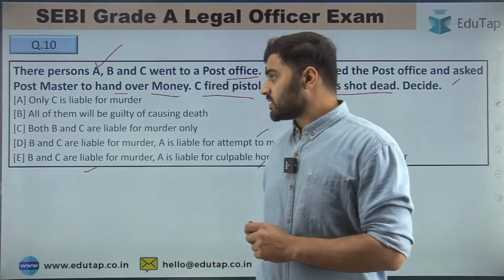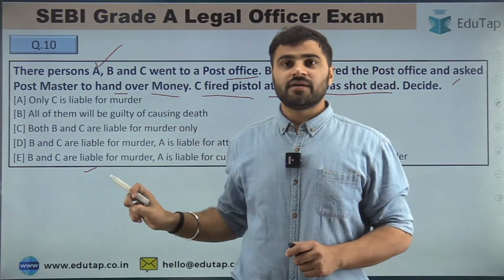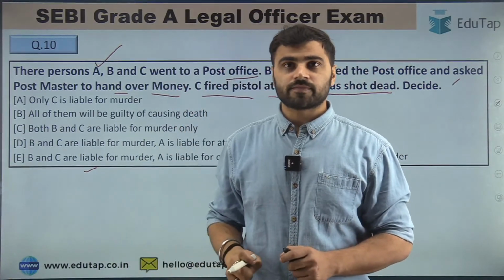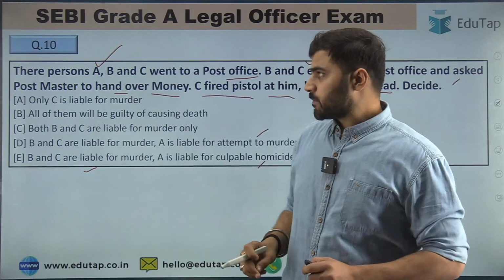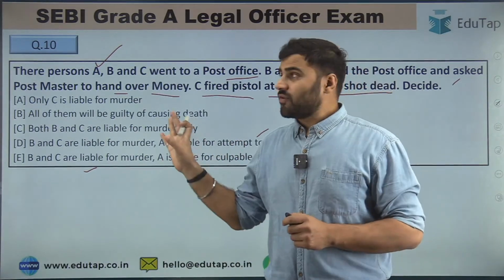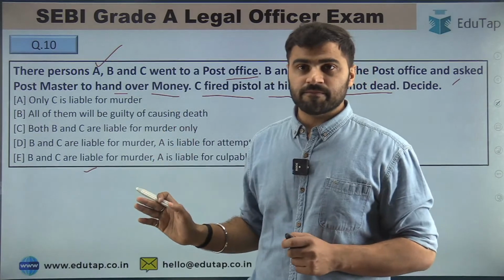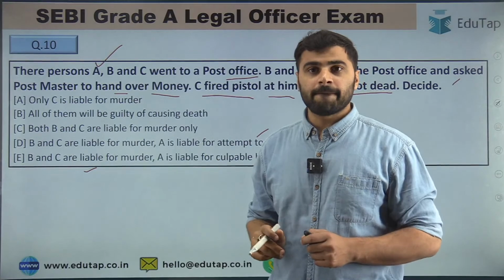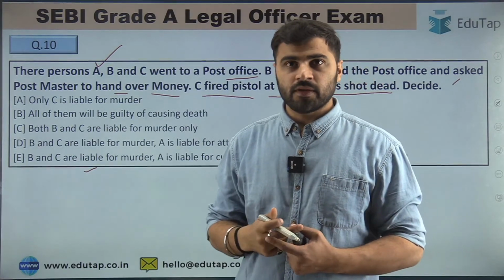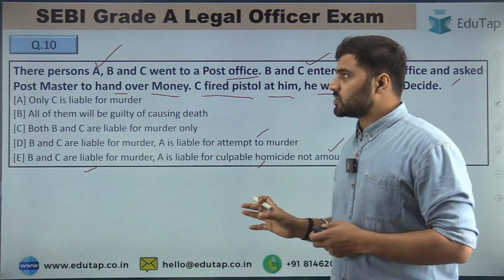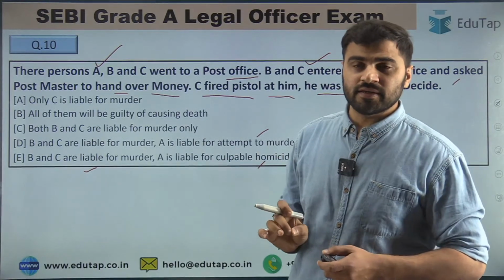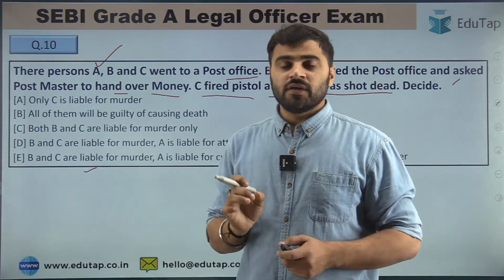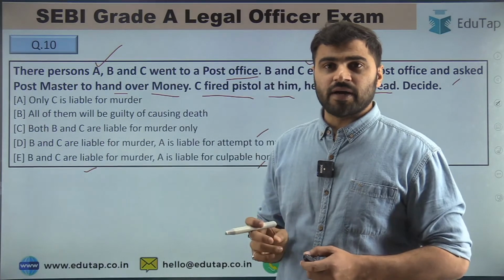So guys, tell me the right answer. First mention the question number, then try to attempt the question. You have to tell what is the right answer for question number 10. Decide the liability of all the 3 persons involved in the robbery. Tell me, guys, I am waiting for your response. What is the right answer for question number 10? Do mention the question number first, then after that mark the option.